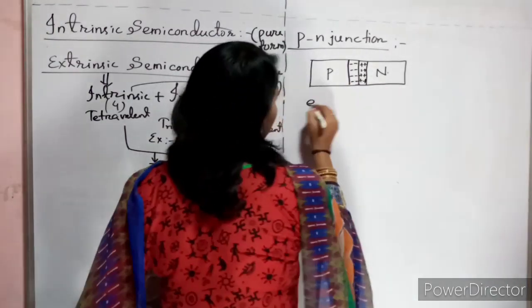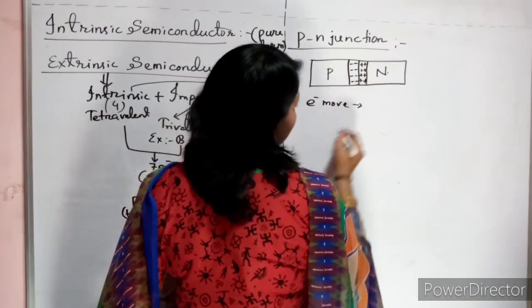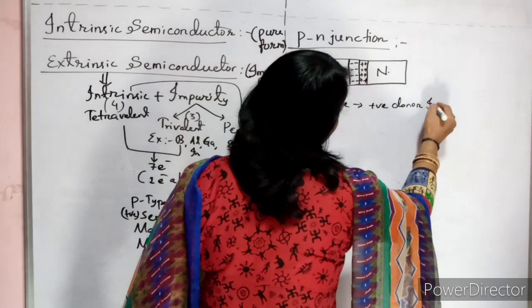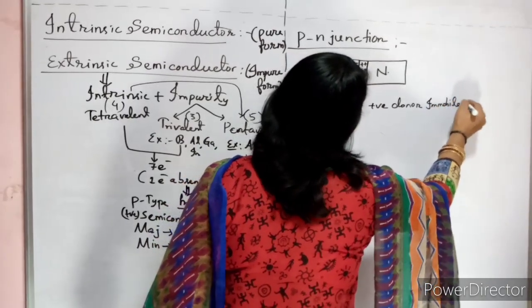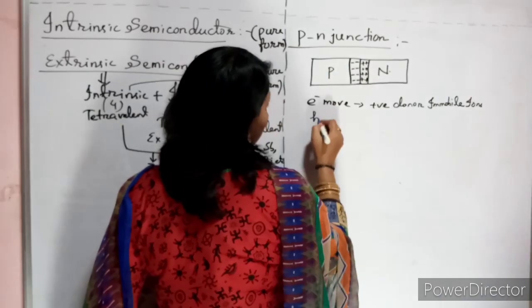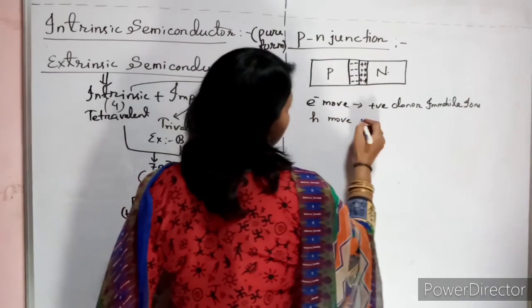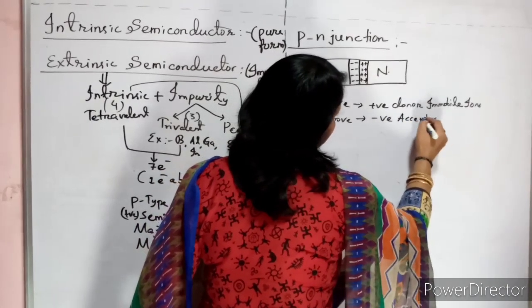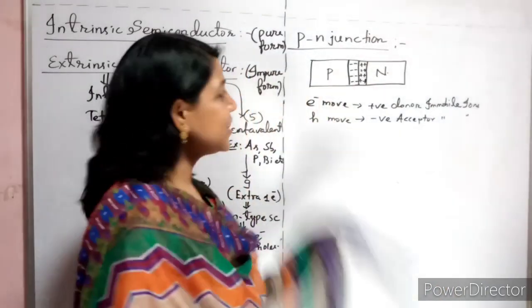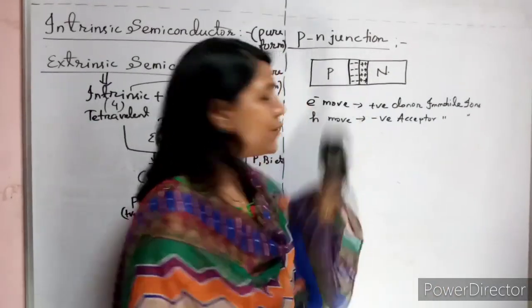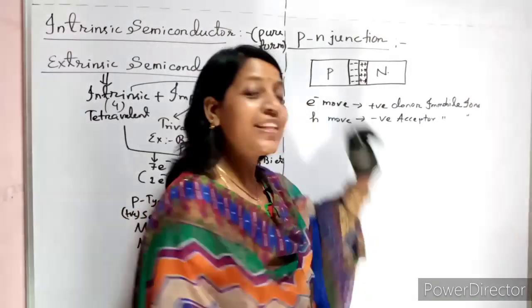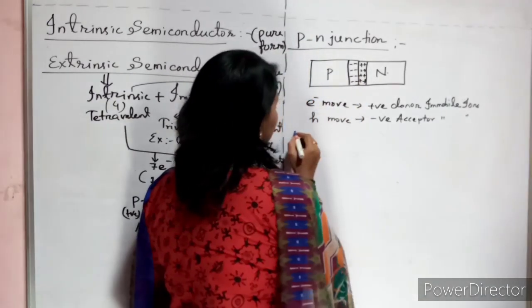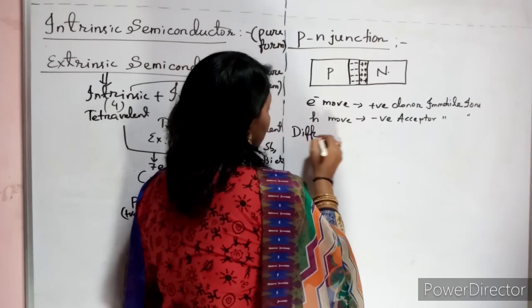So write it. When electrons move, what is it left with? It is left with positive donor immobile ions. Similarly, when the holes move, hole is positive, so it leaves negative acceptor immobile ions. That's what you can see: in the P side negative and in the N side positive. This is nothing but called diffusion current. Am I right? This is a very important concept; they will ask what you mean by diffusion current.